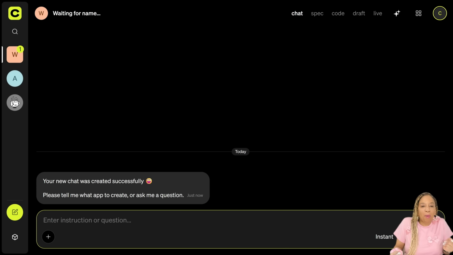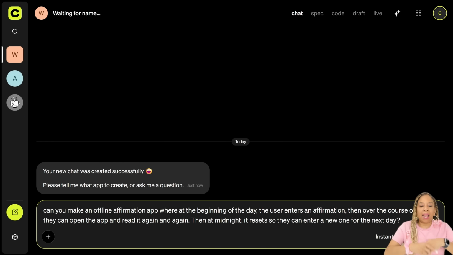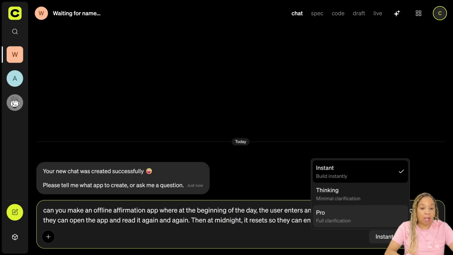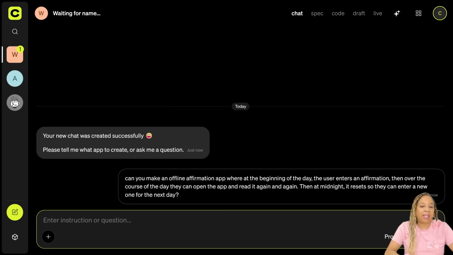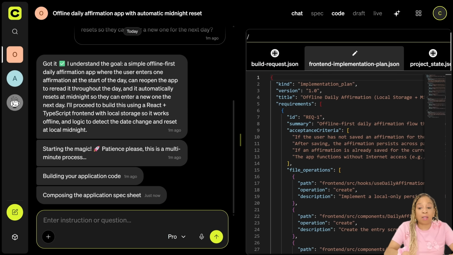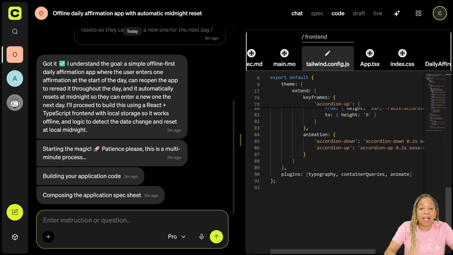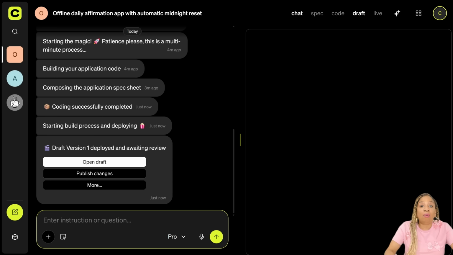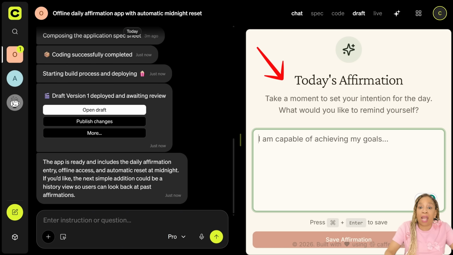Okay, so now I'm about to build an app. I'm so excited. Please tell me what app to create. I would like to build an affirmation app. Okay, so I'm asking for the affirmation app to be built. At the beginning of the day, we're going to go to Pro. It starts with instant. Please click on Pro for the best results. Okay, now it is building an affirmation app.